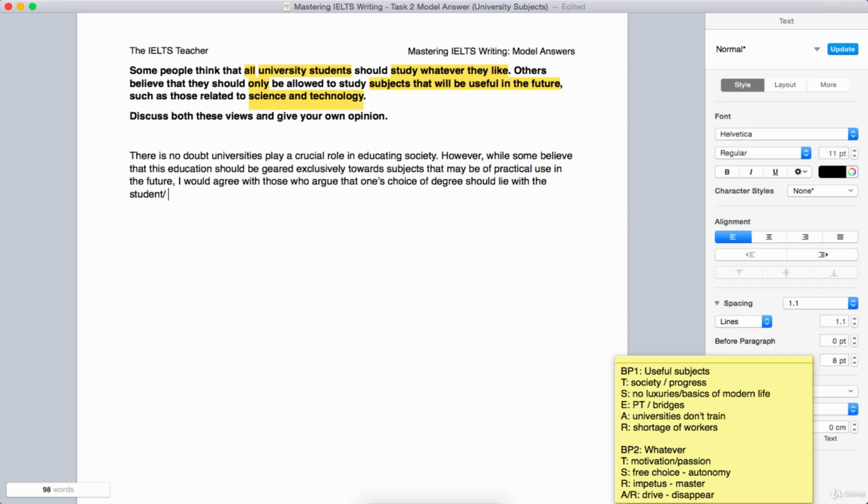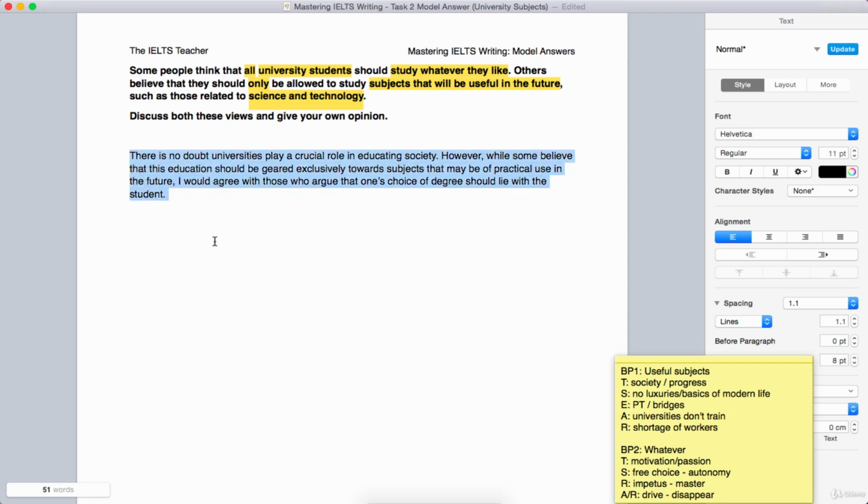And there we are. I think that's good enough. If I just read that again: there is no doubt universities play a crucial role in educating society. However, while some believe that this education should be geared exclusively towards subjects that may be of practical use in the future, I would agree with those who argue that one's choice of degree should lie with the student.